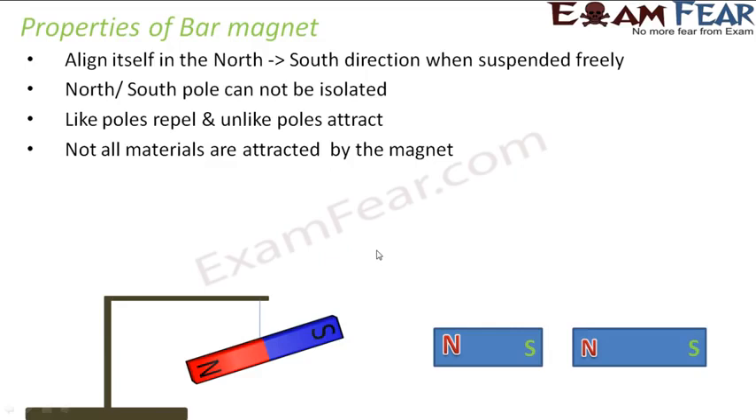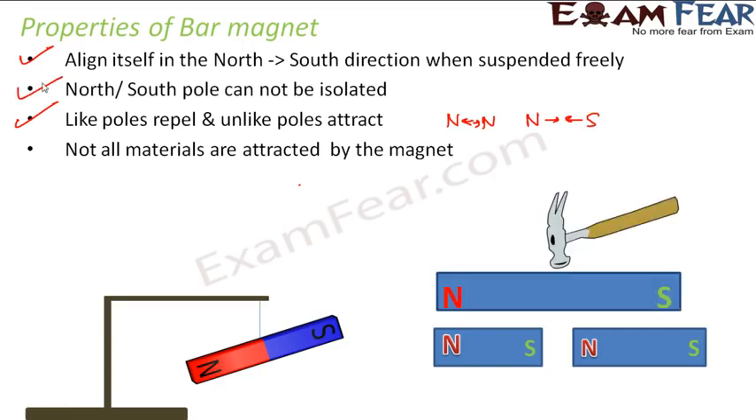When you align a bar magnet, it always by itself aligns itself in the north-south direction. Like poles will repel, unlike poles would attract. So north-north would repel, whereas north-south would attract. Similarly, south-south would repel. North and south pole cannot be isolated. So if you have a magnet and you hammer it, try to break it into 2 pieces, you do not get 2 pieces of one magnet, but you basically get 2 magnets.